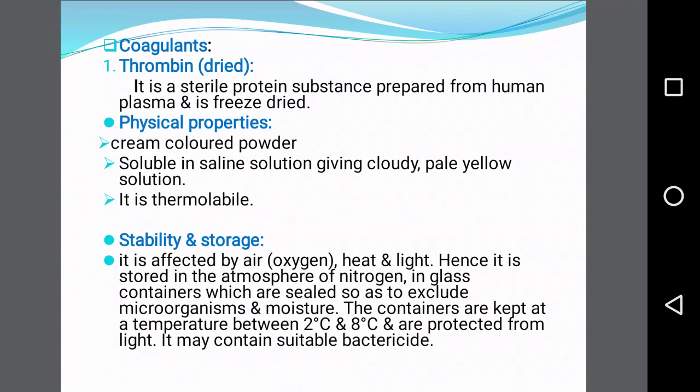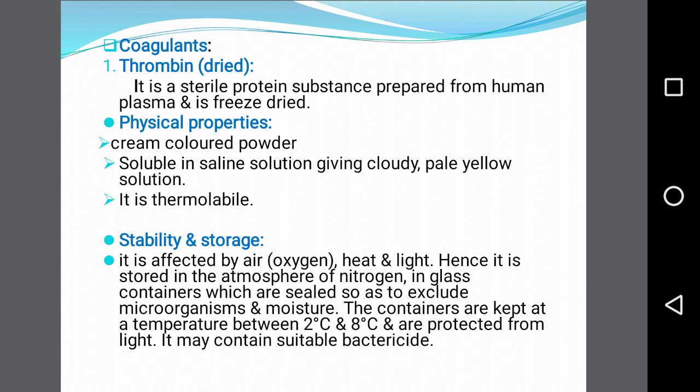The first example from the coagulant category is thrombin, which is available in dried form. It is nothing but a sterile protein substance prepared from human plasma and is freeze dried. If we look at the physical property, it is available as a cream colored powder which is soluble in saline solution, giving a cloudy pale yellow solution, and this is thermolabile.